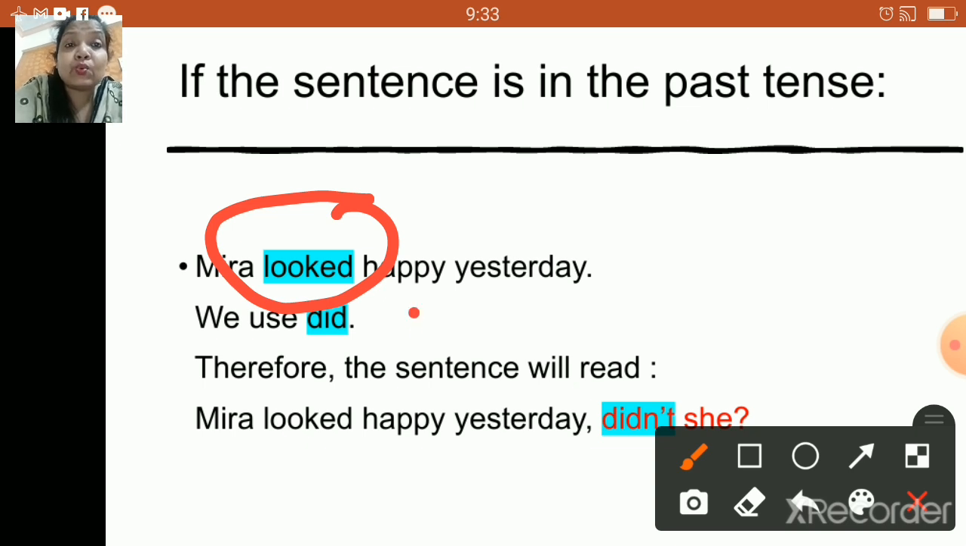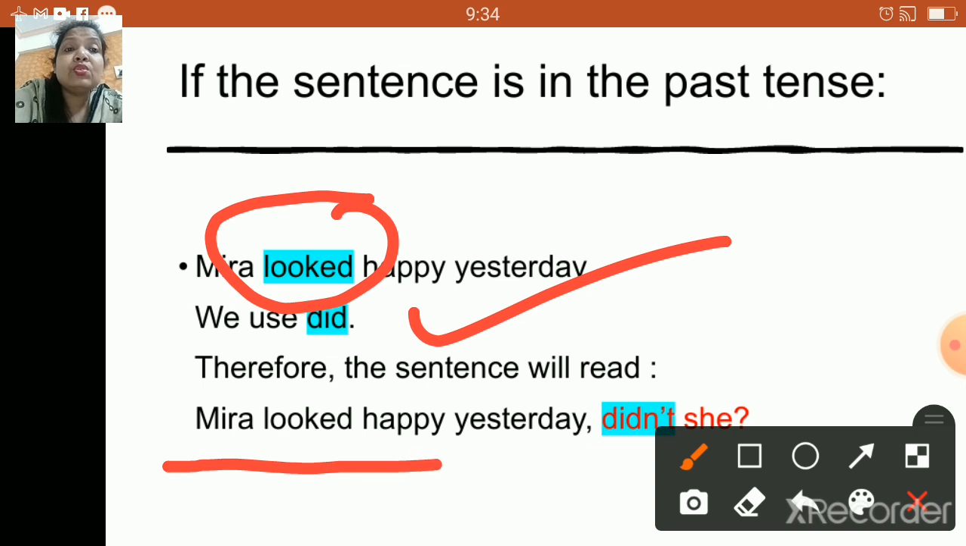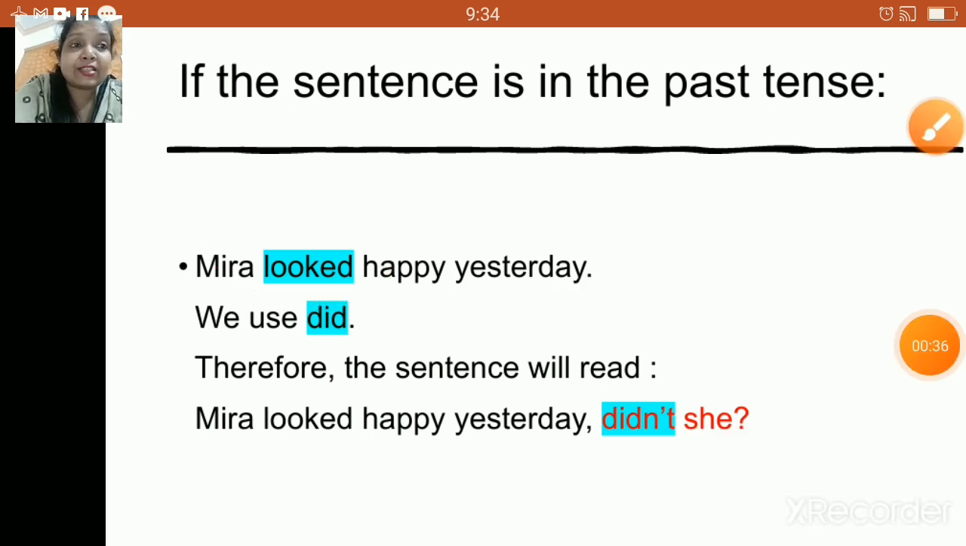So we will use did over here. Now, Meera looked happy yesterday is a positive statement. Of course, children, then your question tag will be in a negative form. So your question tag will be didn't she, right? So this is going to be a correct answer.